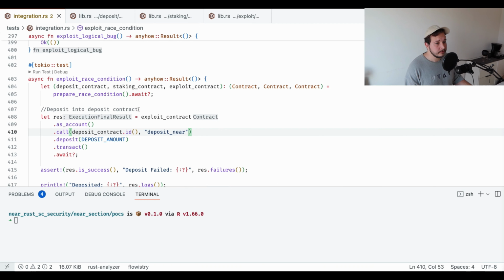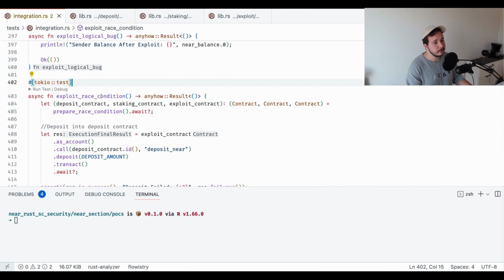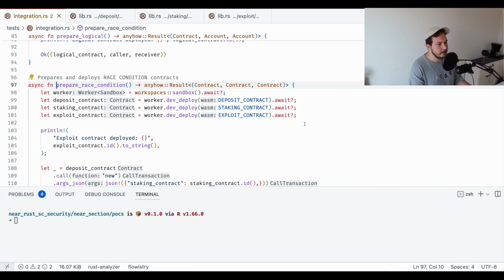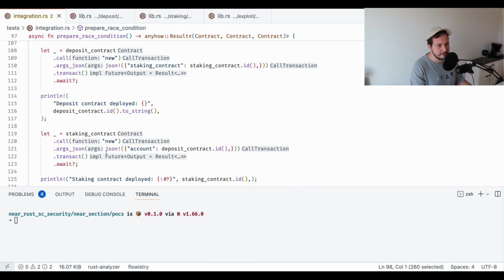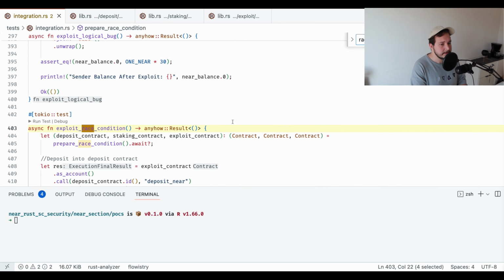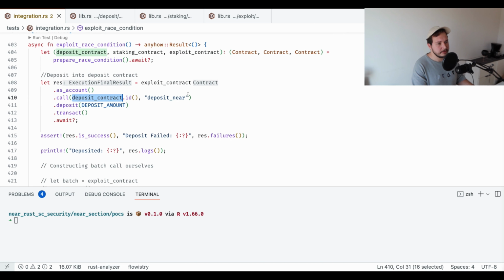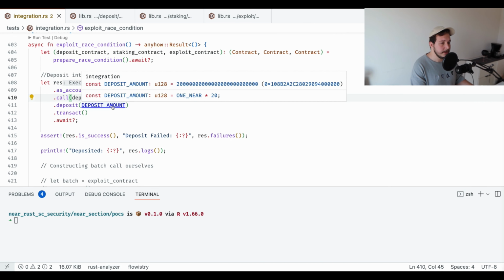And let me move on to integration tests. So we have exploit race condition here. As usual, we're going to have prepare race condition. We just deploy every single contract and initialize them. And let me move on to race condition. Here we call just deposit contract deposit NEAR, and we deposit 20 NEAR, as you can see from here.